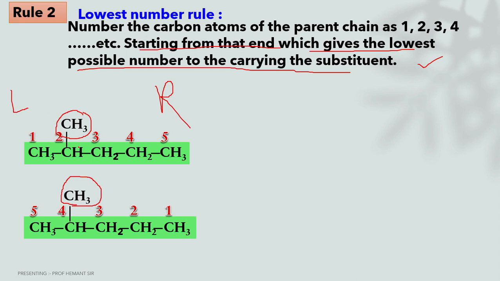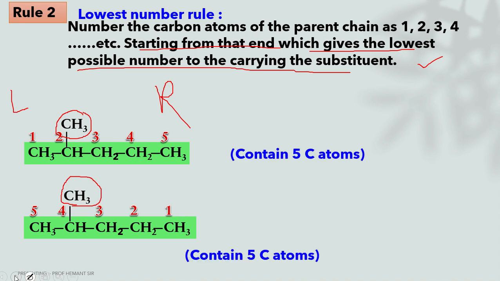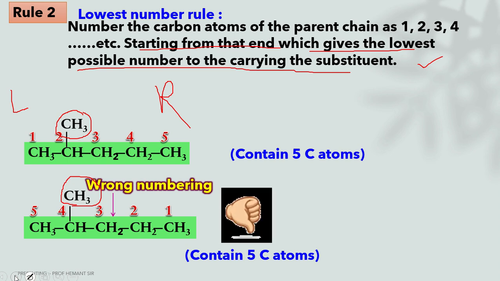That means the number 1 structure is having the substituent which carries the lowest number. And in number 2, the lowest locant is 4, hence the second may be wrong. Let's see here, it contains 5 carbon atoms, and this also contains 5 carbon atoms, both are the same, but the numbering of the second structure is wrong because the substituent position is 4, hence the second structure is a wrong structure.